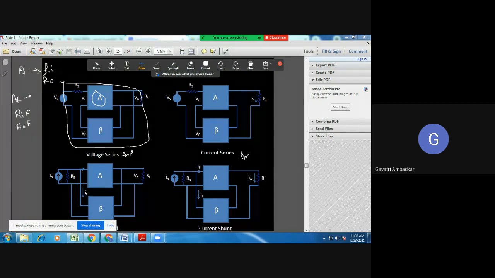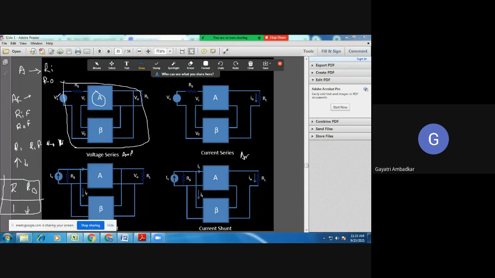Now you have to compare Ri with Rif and Ro with Rof, only in terms of whether it increases or decreases. First take Ri, then write Ro. Simply show either up arrows or down arrows, and I want this table for the feedback amplifier.